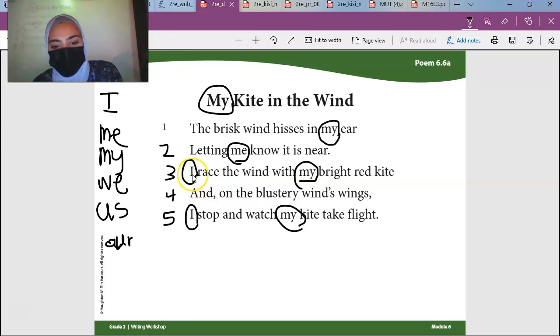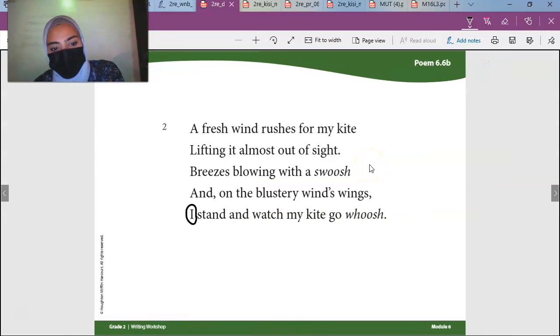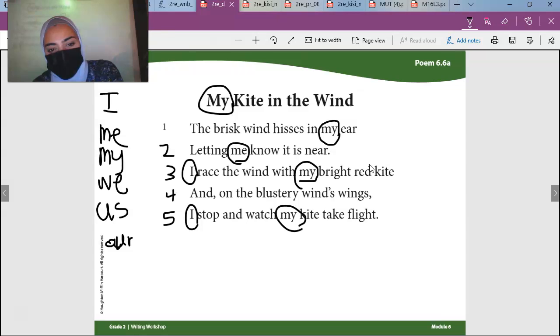Look at the pattern. They have it in 3, in 5, and then they skip in 10. In each line, they have a pronoun. So I want you to make sure in your poem, in each line, you have a pronoun. See, in the first one, they have pronoun my, second me, third I and my. The fourth, there's nothing, and the fifth, I and my. So I want you to try to put a pronoun in each sentence. If it just doesn't make sense to put a pronoun in that sentence, then don't. But I want you to try your best to write this in first person point of view.